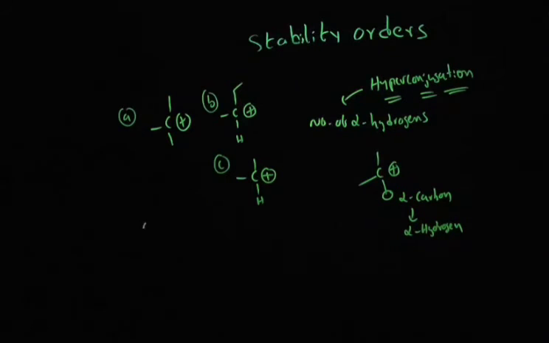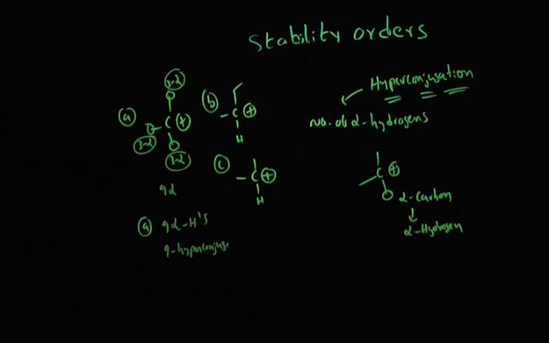First analyze option A. You can see there are 3 alpha carbons. Each one is a methyl group, which contains 3 alpha hydrogens. Total you can count, it contains 9 alpha hydrogens, which means 9 hyperconjugations.